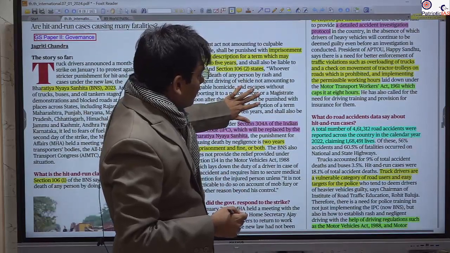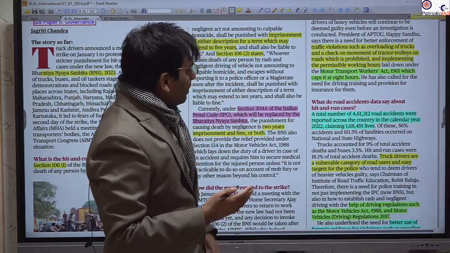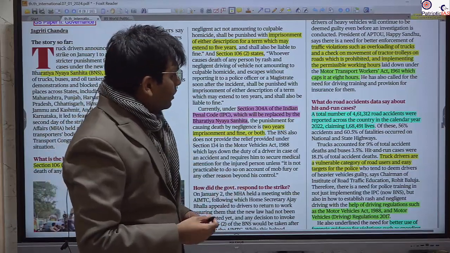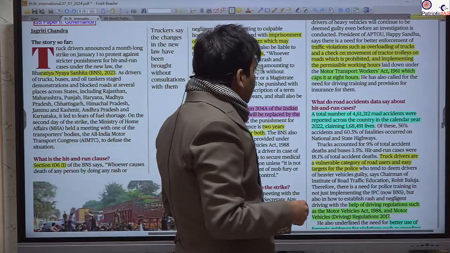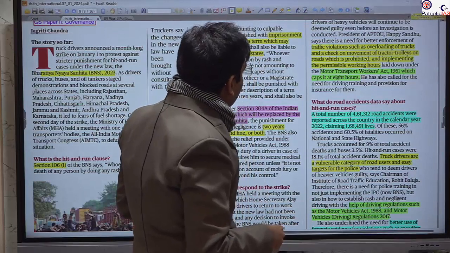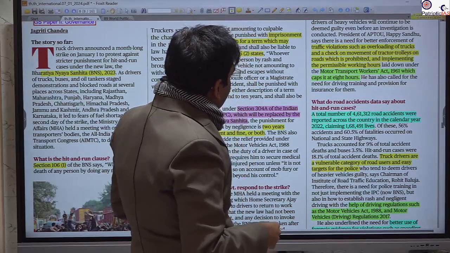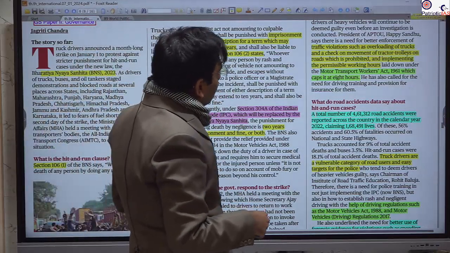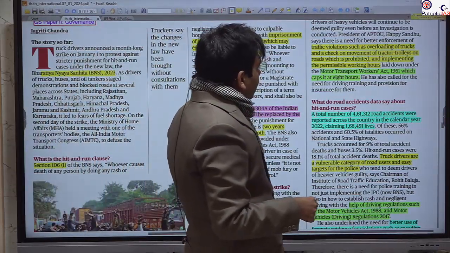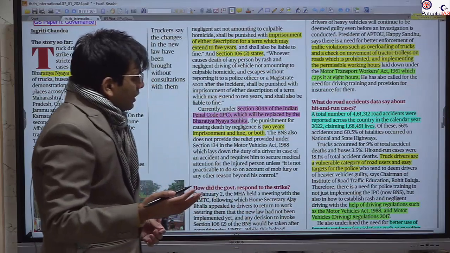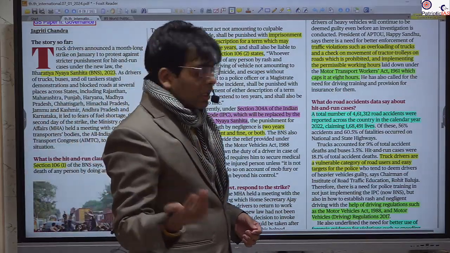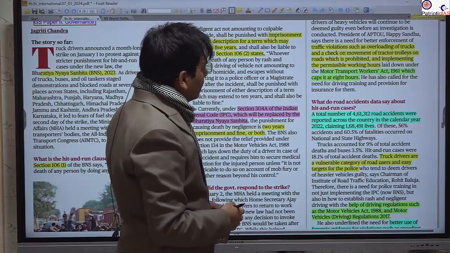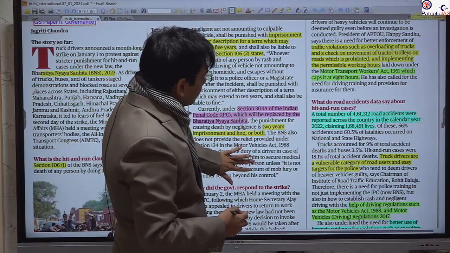They are a vulnerable community. So instead, the government should focus on other areas that could have a much better impact, like traffic violations, overloading of trucks, and a check on the movement of tractor trolleys on the road, and also implementation of working hours, because these drivers work for many hours, and that also results in truck accidents.